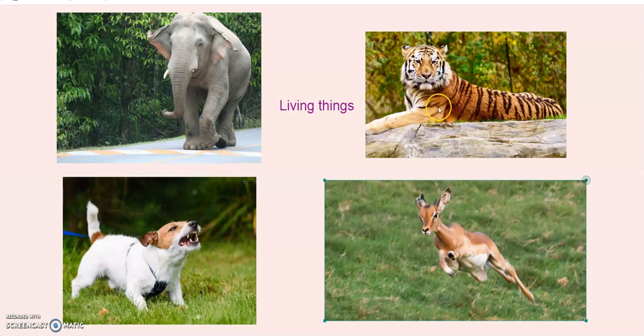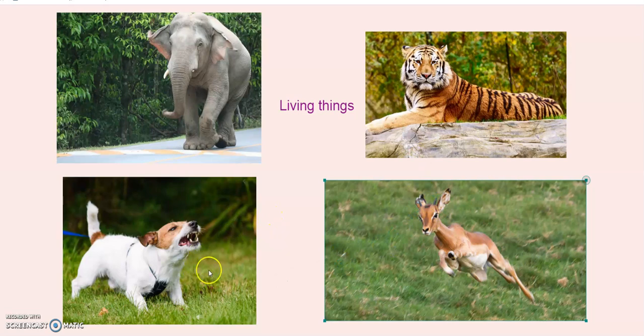Here, a tiger is watching something. What is this dog doing here? Yes, the dog is barking at someone and this deer is springing. Can plants do all these activities? No, plants cannot do all these activities.